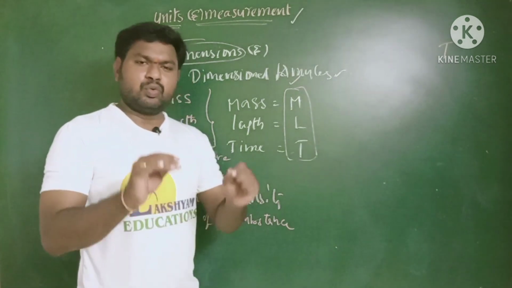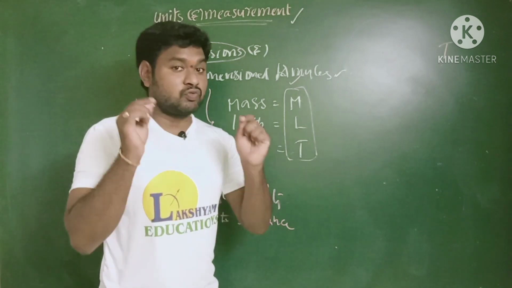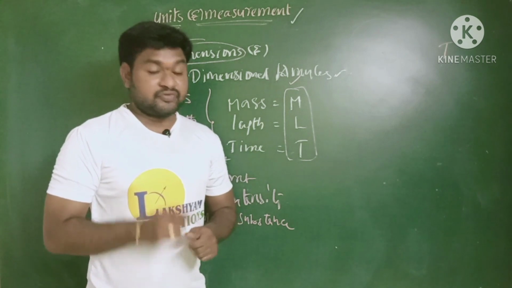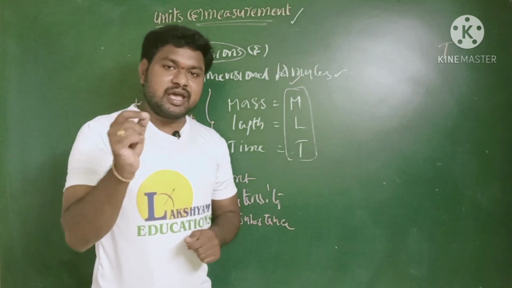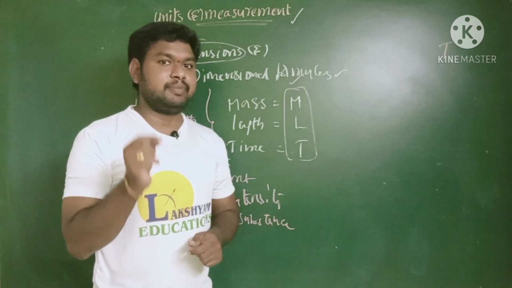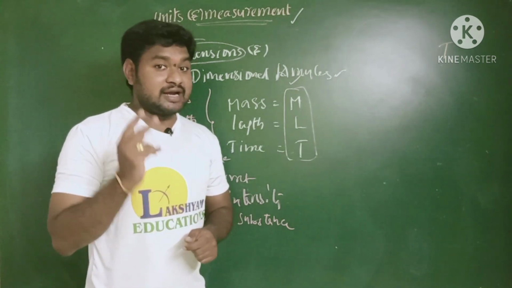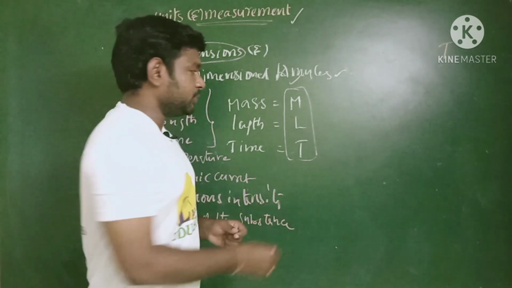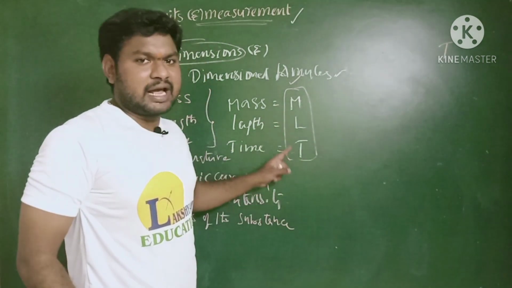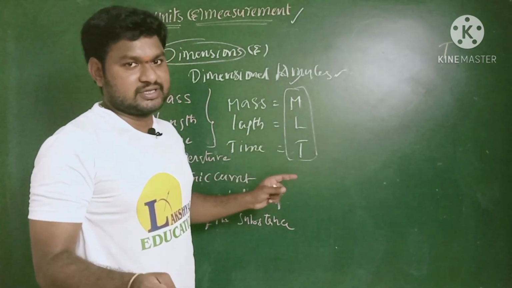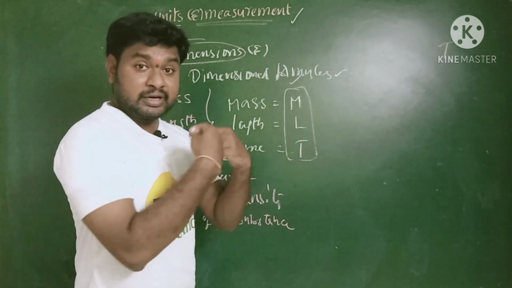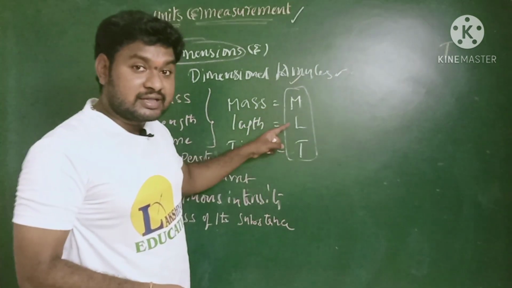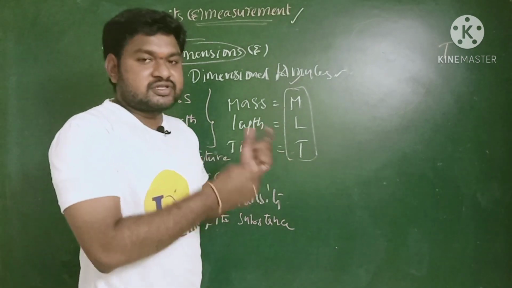What is the use of dimensional formulas? We remember two important points. First, when you want to check the correctness of an equation, the dimensional formula is very useful. Second, when you want to know the relation between different physical quantities. For example, mass, length and time are three different fundamental quantities, but through the dimensional formula we give the relation between them. I will explain with some examples now.